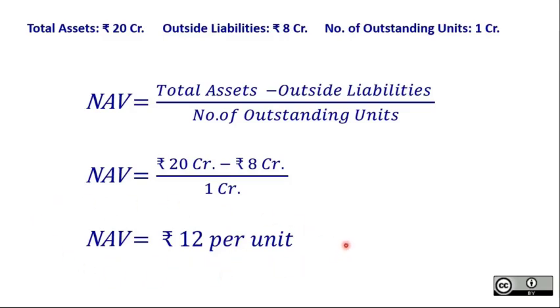Now this also tells you how it increases or decreases. So obviously any change in total assets or outside liabilities, or any change in number of outstanding units will result in increase or decrease of NAV. Now in what way? That's a different matter. I know guys, this is a simple example of calculation of NAV, but I think it's more than enough to understand the concept and calculation of NAV.